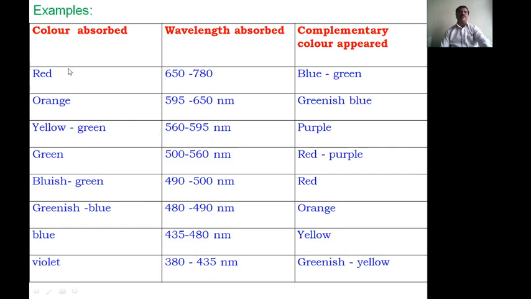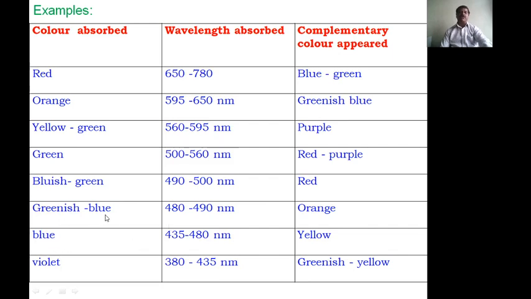Now come to the complementary color and absorbed color. Only one color is absorbed and the others are reflected. Suppose the first one is violet, 380 to 435 nanometer. In this region violet color will be absorbed and the complementary color will be greenish yellow. If blue, 435 to 480 nanometer, is absorbed, yellow will be the color of that substance.